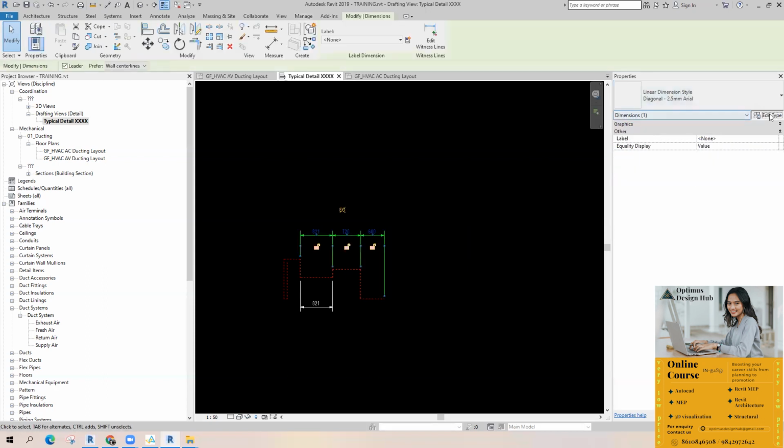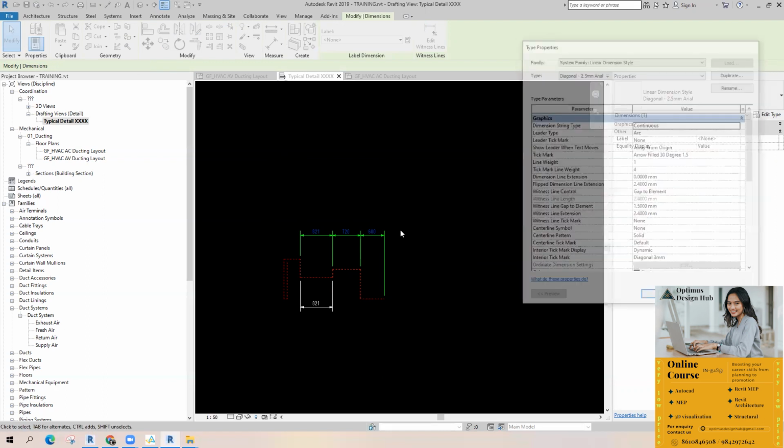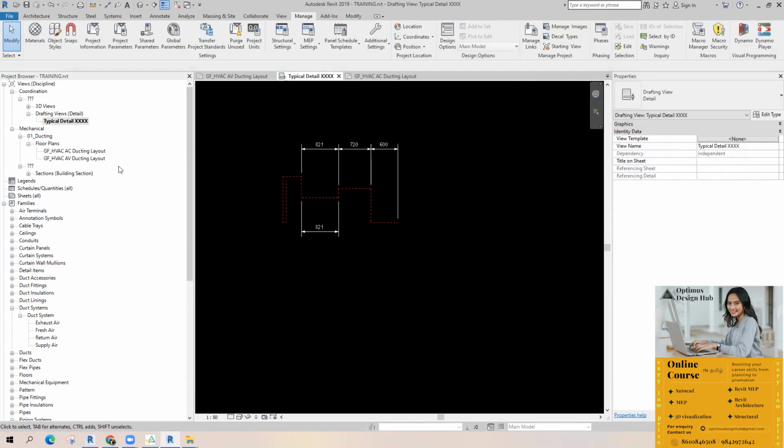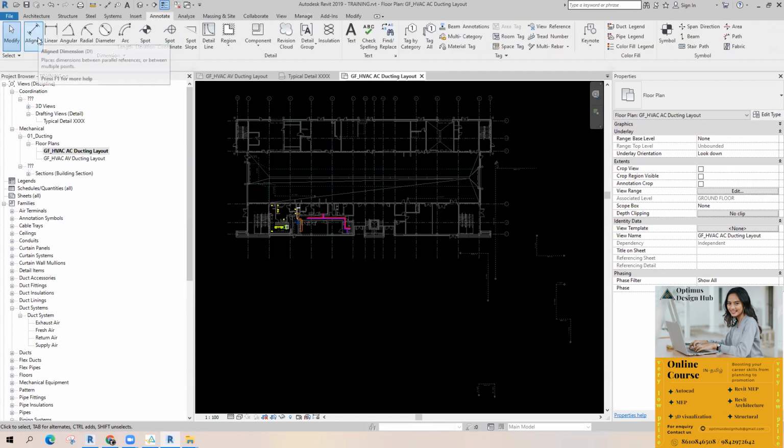And create some proper types by duplicating the default type. Okay. Inside the dimension. Okay. But if I click okay? The dimension, what I have told before is align dimension, dimension style, then detail line, fill region, masking region, text. Okay, this is what I said.